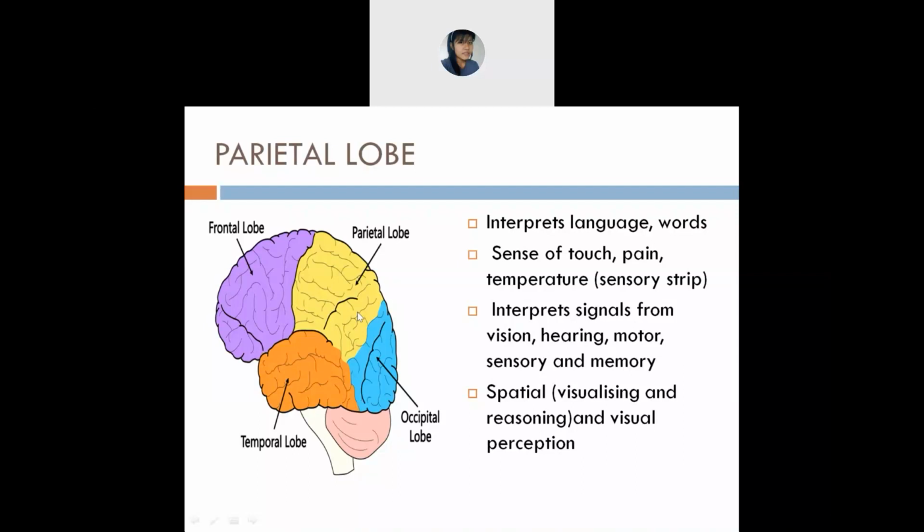Next is sense of touch. Sense of touch means if you touch something, say for example, you have touched some ice cubes. What will you feel if you touch an ice cube?